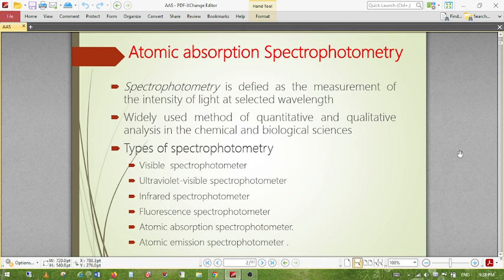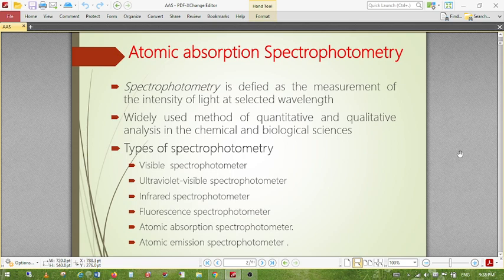So, whenever we are going to measure sodium, what is the concentration of sodium in the wastewater? Then we have to use the light that emits 589 nanometers of wavelength. So this is fixed. Similarly, there is a fixed wavelength for every atom. So, when the light from the hollow cathode lamp enters the flame and the ground state atoms absorb it, the molecules break and the atoms absorb the light. So this process is called atomic absorption.